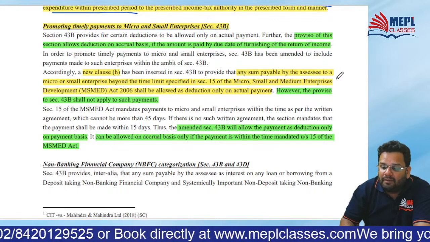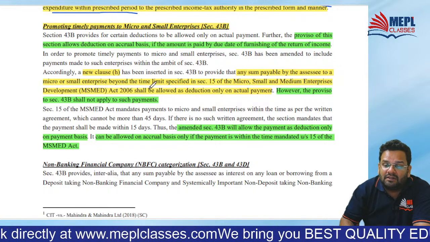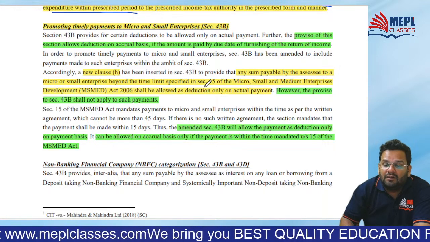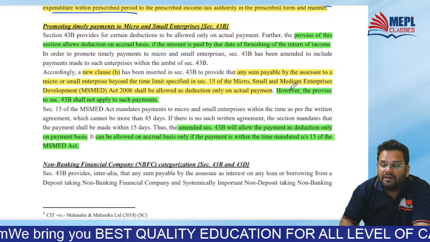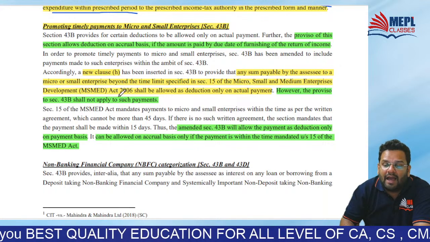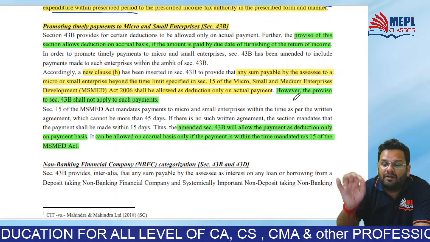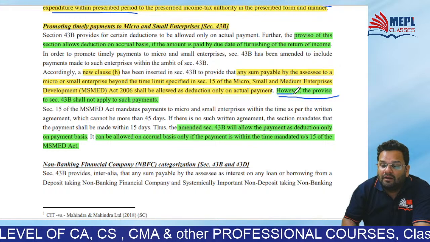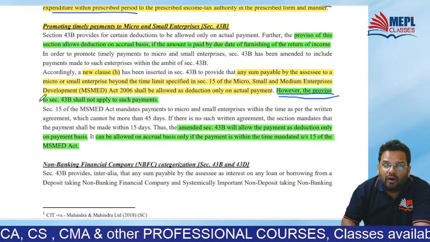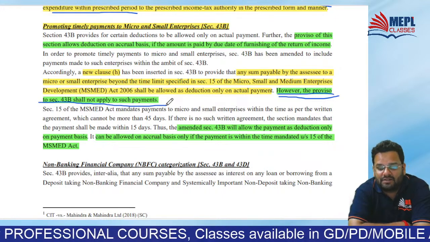Any sum payable by the assessee to a micro or small enterprise beyond the time limit specified in section 15 of the MSMED Act shall be allowed as deduction only on actual payment basis. But till this point it was okay. However, the proviso to section 43B shall not apply to such payments.